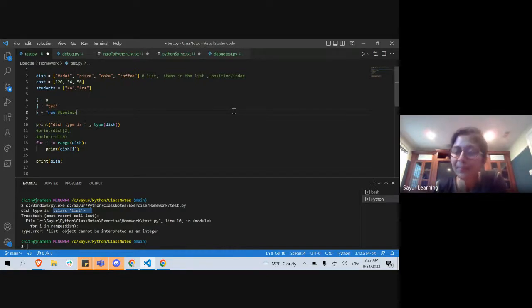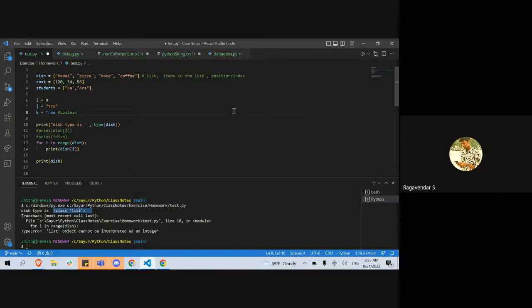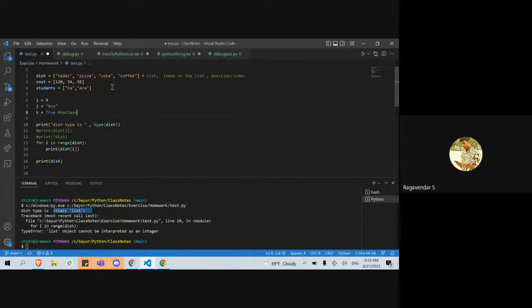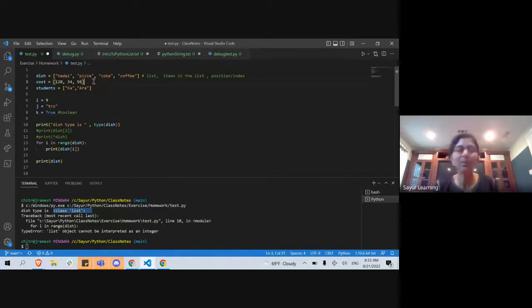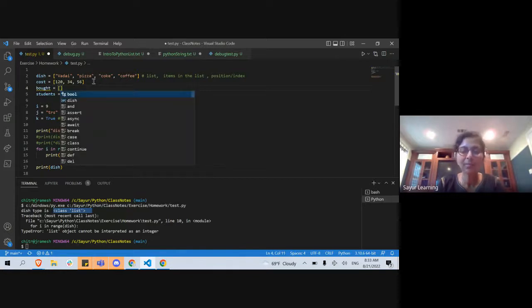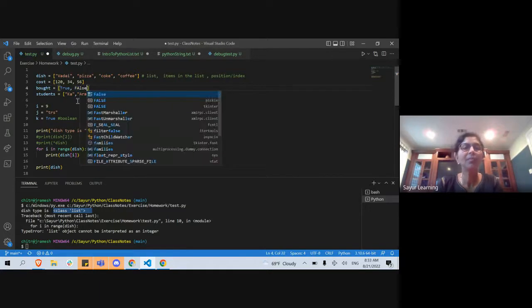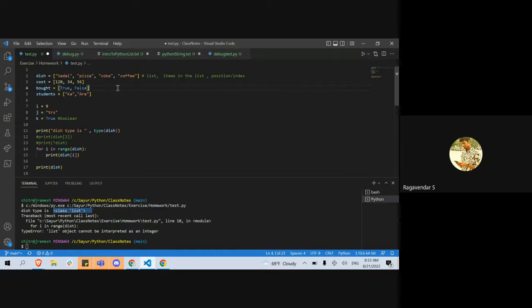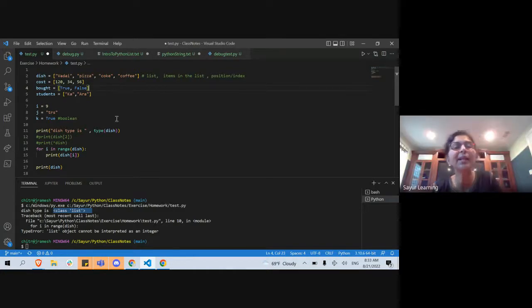Tell both, Raghavendra. The data type of cost is a list, ma'am. Its items are integers. So I'm going to add another one, something else, and then I'm going to say this. That data type is also a list, ma'am, and inside it the items are Boolean, ma'am. Boolean items, right? So I can have a list with any data type here, right?